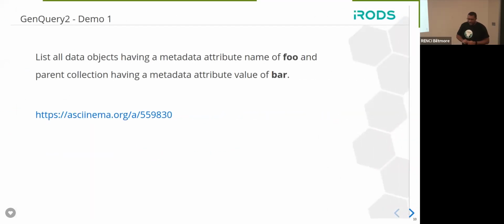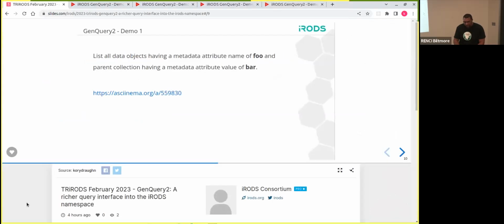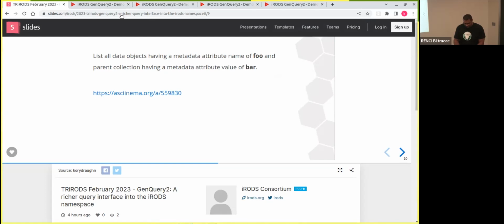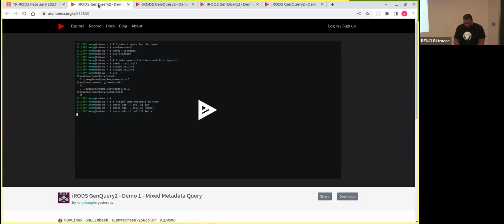Okay. So now with that said, we'll get into a few demos. The first one is a demo that lists all data objects having a metadata attribute name of foo and a parent collection having a metadata attribute of bar. And this was hard before because we couldn't do metadata queries against different types in the database. That's right. So let's show the first demo. All right.